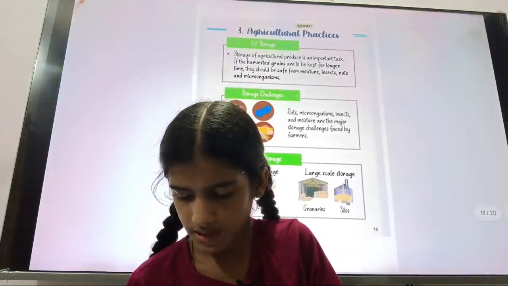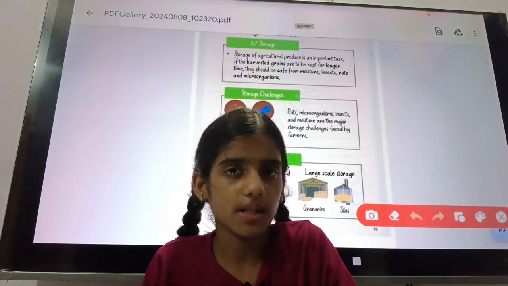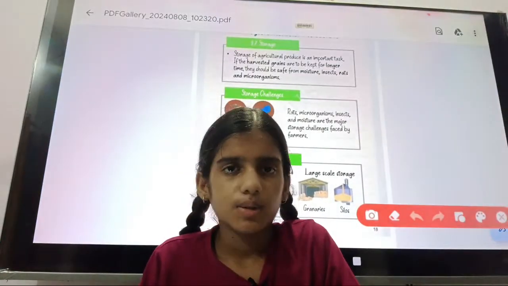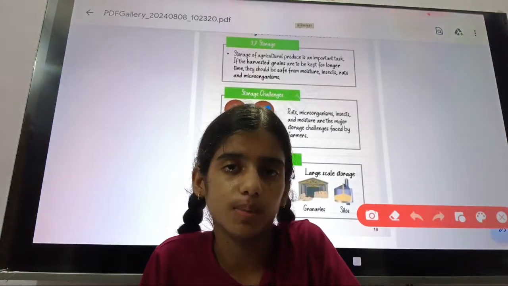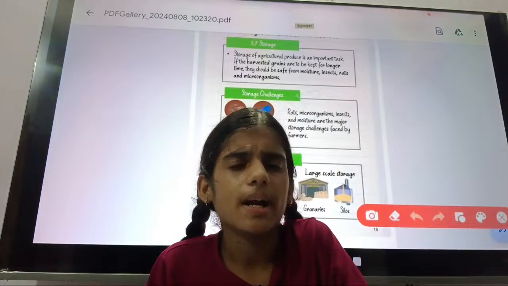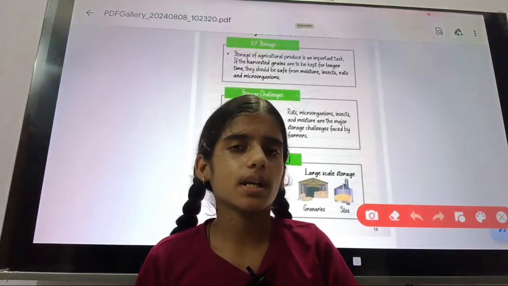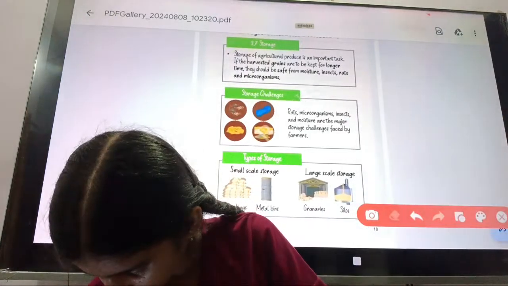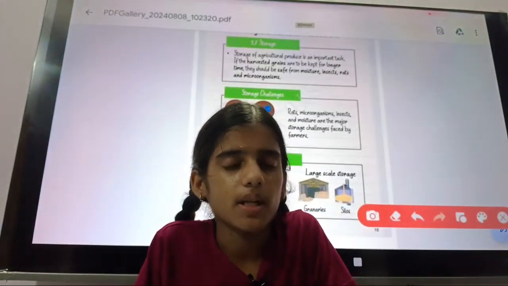So our last agriculture practice is storage, and it is a very necessary agriculture practice, because if we do not do storage and are not careful about storage, then all your work will fail, and all your crops can be eaten by rats, and microorganisms can attack. So storage is a very important, very necessary agriculture practice.